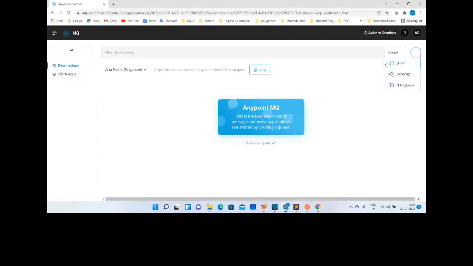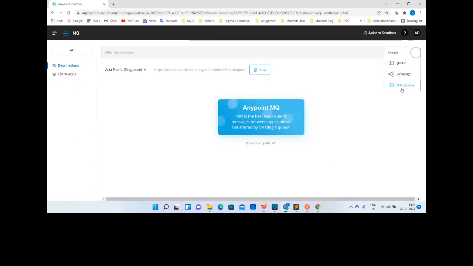So let me tell you a few of them. So queue. A queue is a storage area where messages are stored for processing, from where the application services can send and receive the messages. Ordering is not maintained in a queue, and this is the only difference between a queue and a FIFO queue. They both look the same and work in a similar fashion. The only difference is that a queue doesn't maintain ordering, but a FIFO queue maintains the ordering.